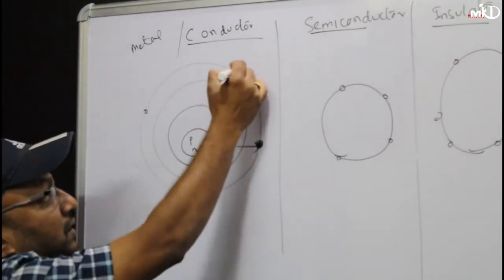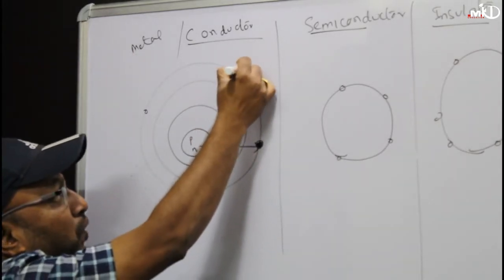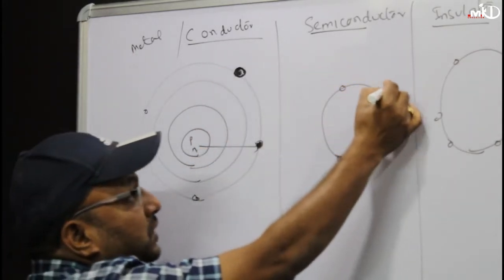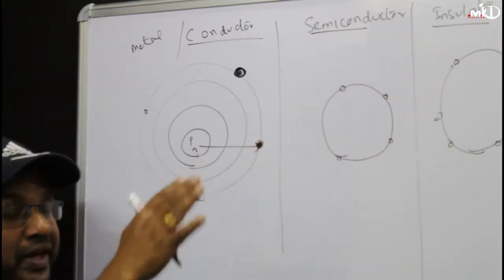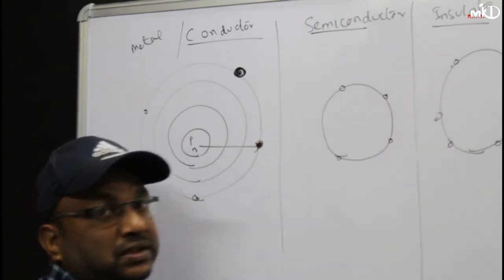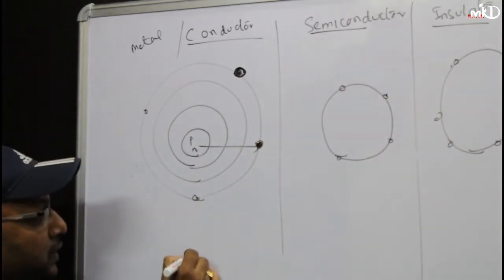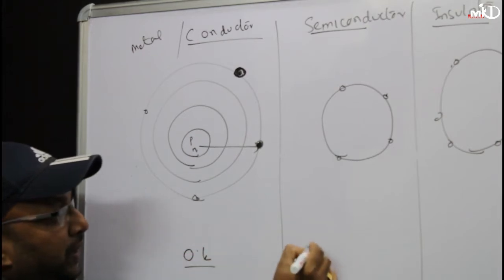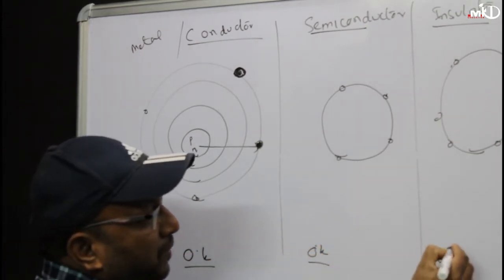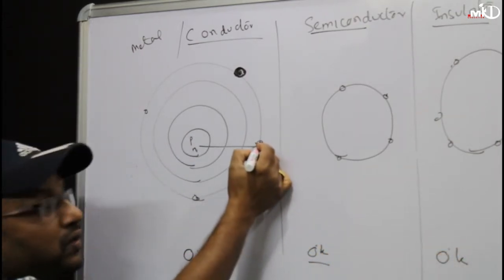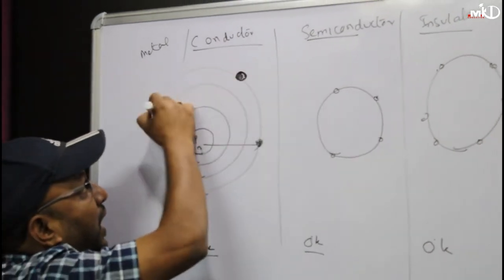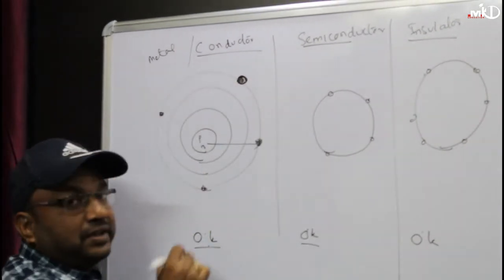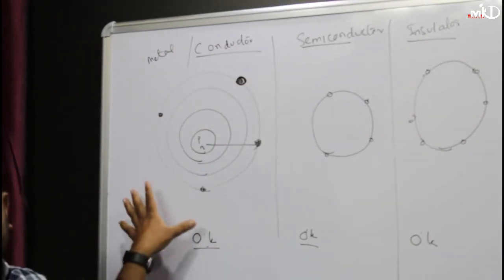Since the energy of these electrons is large, they are more free. So even at 0 degree Kelvin, if I compare all three cases, these electrons are free since they possess high energy.